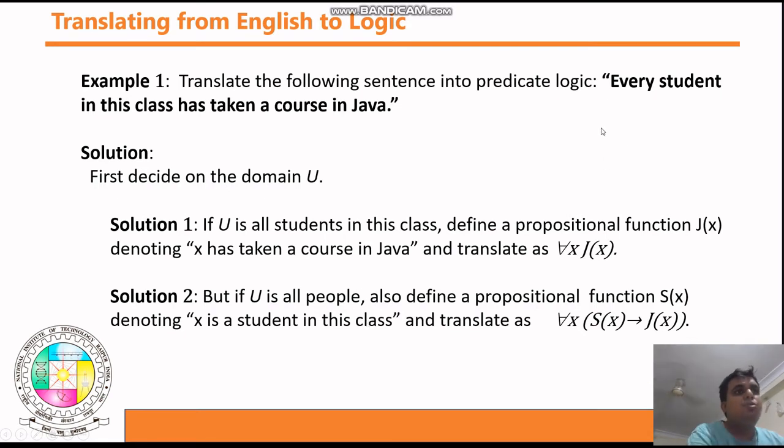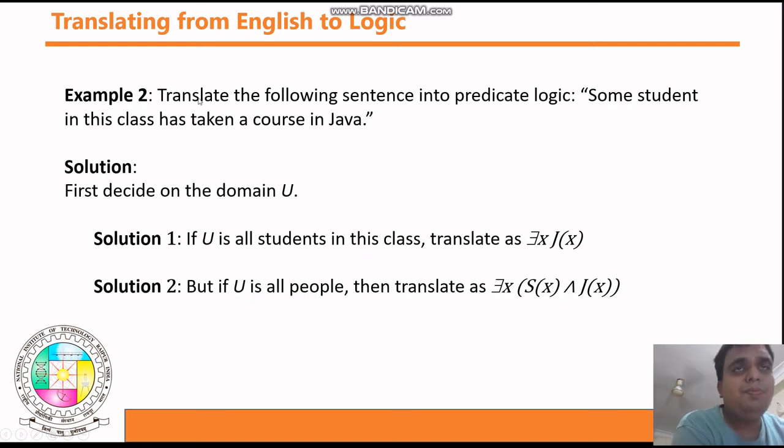So to write this statement, what do you need to write first? First of all, your x needs to be a student. This is the first condition. Then that student has taken a Java course, and for all x, if this condition is true, then this statement is true. So you can represent this statement either this way or that way. It's up to you how you write it. Here you are using two propositional functions, S(x) and J(x). In the other, you are using only one propositional function.